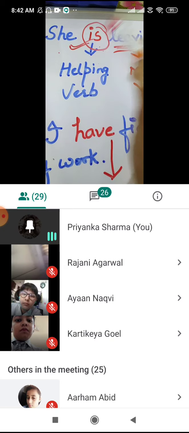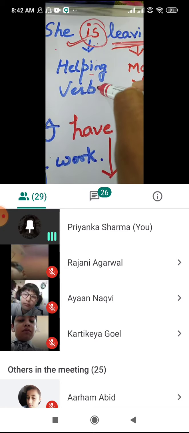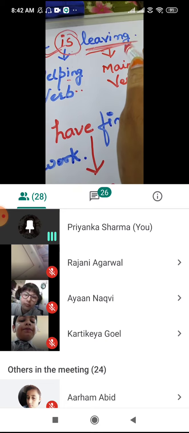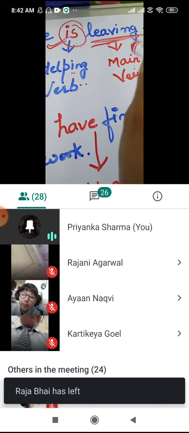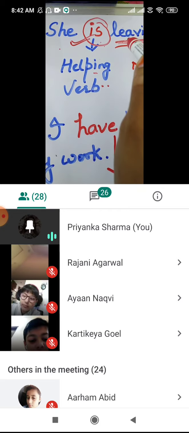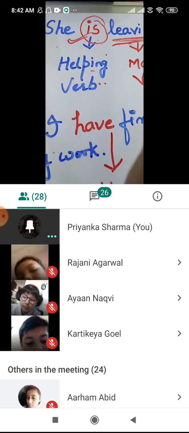So is what? Helping verb. Are you getting the difference between main verb and helping verb? Main verbs are the words which exactly show us the action, or what the noun is doing in the sentence. A helping verb is a word which is placed just before the verb to complete the meaning of a sentence.